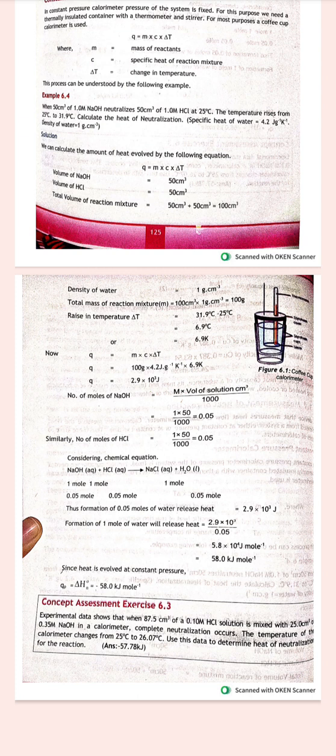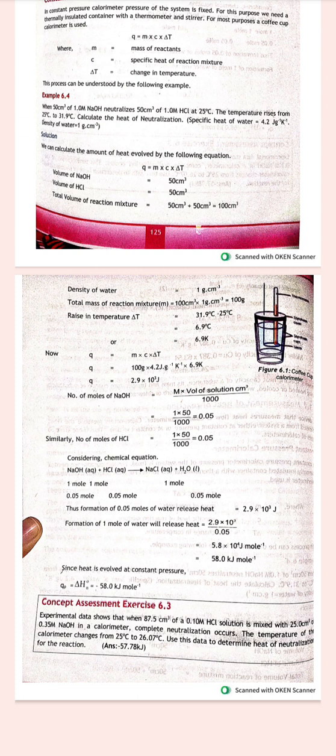Q is equal to m into c into del T. The volume is 50 centimeter cube of NaOH and 50 centimeter cube of HCl, so the total volume will be 100 centimeter cube. The density of water is 1 gram per centimeter cube, so the total mass of the reaction mixture will be 100 into density, which is 100 grams.